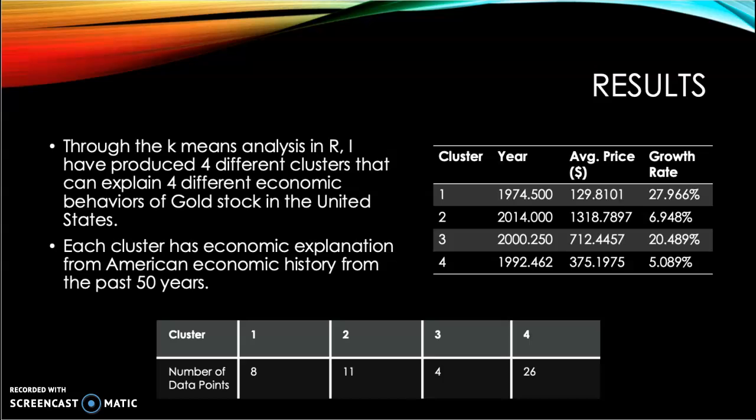There is an economic explanation for all these clusters, and I will get into them in the next few slides. As you can see on the bottom graphic, Cluster 1 has 8 data points, Cluster 2 has 11 data points, Cluster 3 has 4 data points, and Cluster 4 has 26 data points. On to Cluster 1.